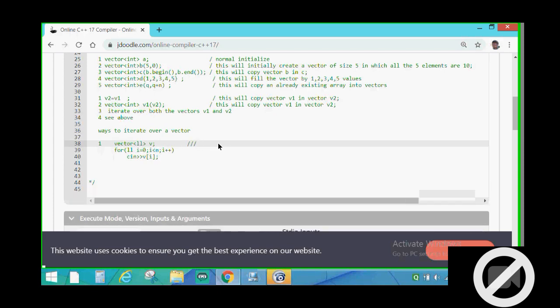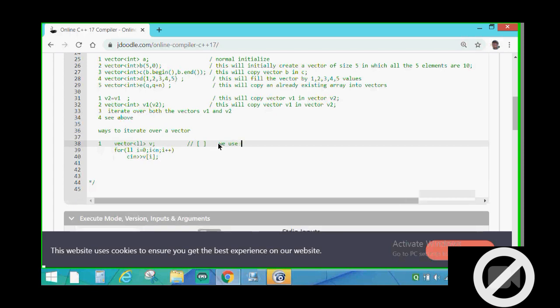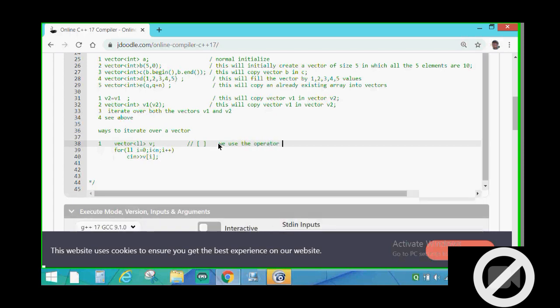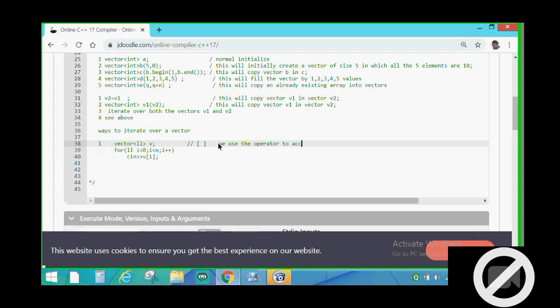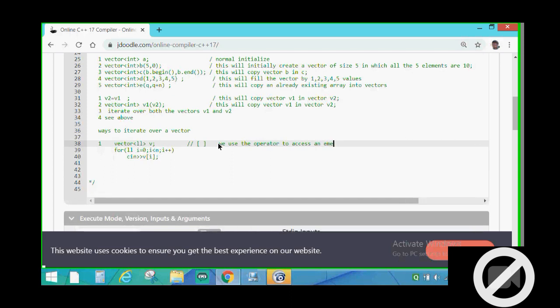For an array we use this symbol, this operator, to access an element of an array.